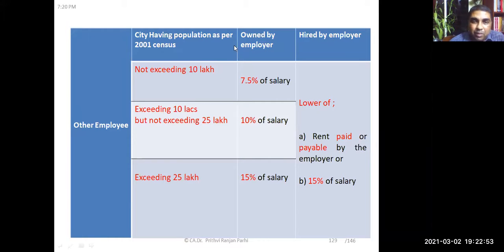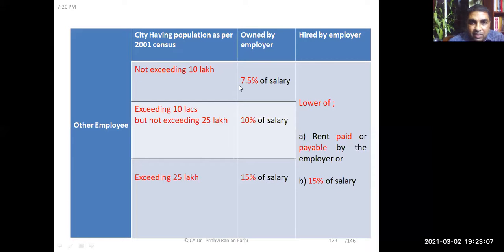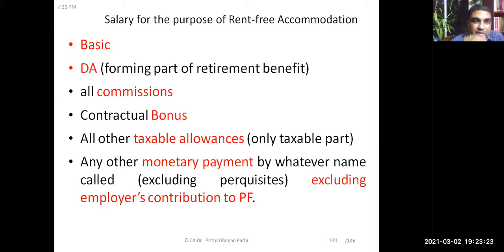Okay, this is how perquisites, that is rent-free or unfurnished accommodation, shall be valued. Now, as you have already seen, here you see 7.5% of salary, 10% of the salary, 15% of the salary. Here also you have to calculate 15% of the salary. Then what is the meaning of salary for rent-free accommodation? For rent-free accommodation, the meaning of salary is slightly different. So let us see, this is the meaning of salary for the purpose of rent-free accommodation.